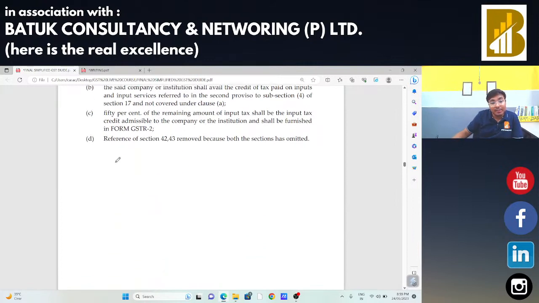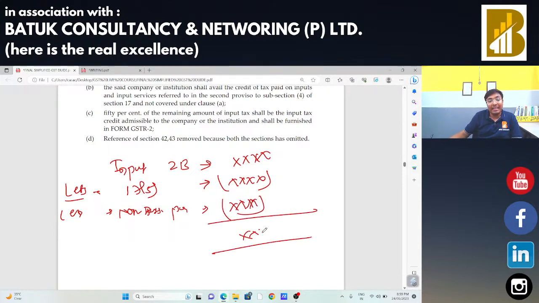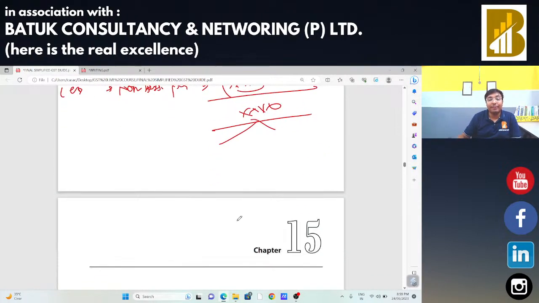So just input in 2B return, suppose this input is available, less input tax credit which is blocked under section 17 subsection 5, less completely non-business purpose वाली इनपुट टैक्स क्रेडिट, जो भी बैलेंस टैक्स क्रेडिट बचेगा उसका 50% that banking company is eligible to claim. That is the concept of this.